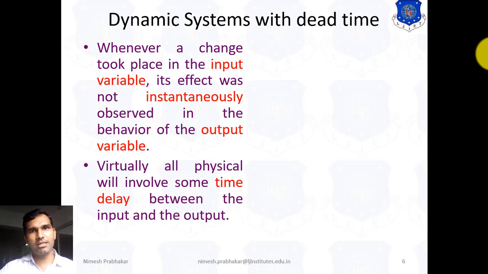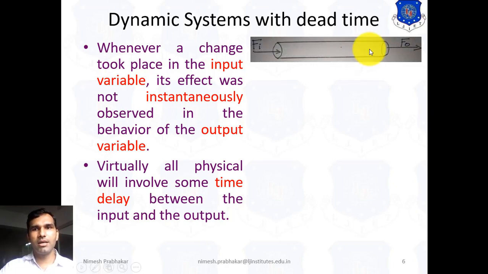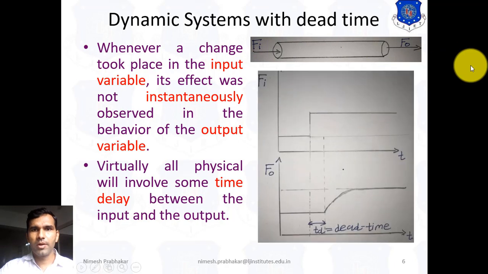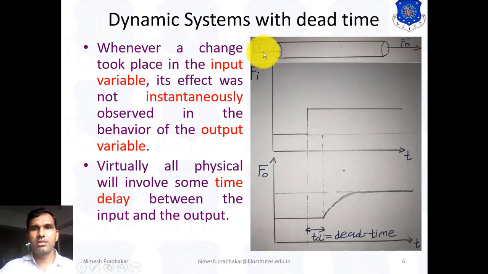Now to understand this sentence, we take one example. Consider this is a pipe, where Fi represents the input side and F0 represents the output side. Here we give a step input to this system.